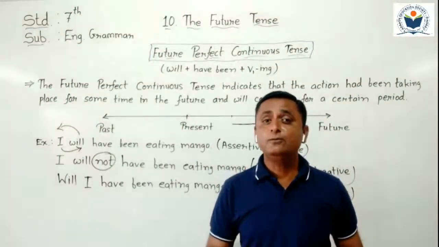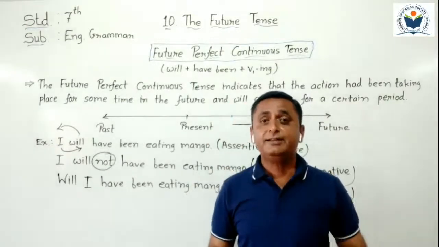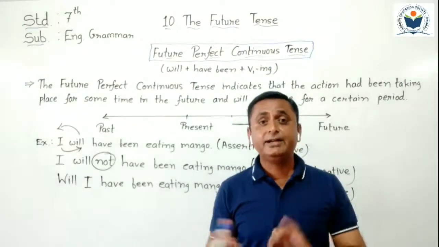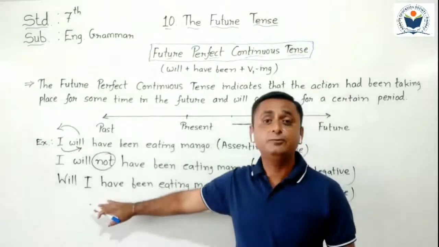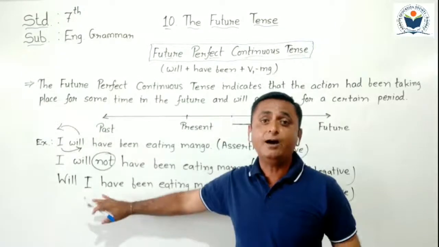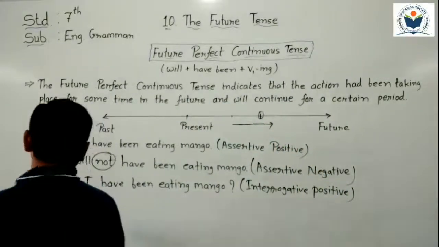Now, if you want to convert it into interrogative negative form, then what happens? Interrogative negative is always converted in two ways. The first one is without contraction, and the second one is with contraction. So first I convert it without contraction. How will it be? See here. Without contraction, what do we have to write?